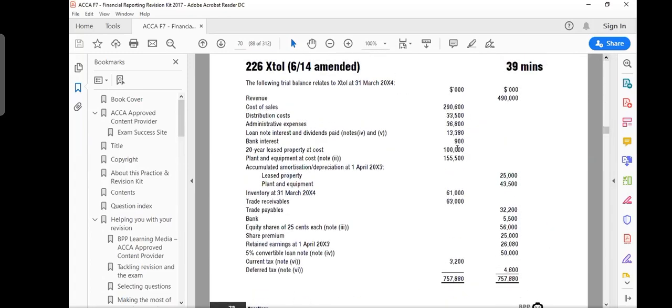Yes, this is a trial balance. They give you a trial balance and you have to make the income statement and balance sheet. Since this question is typically a long question and the data is also a lot, you have to be careful and selective in your reading.